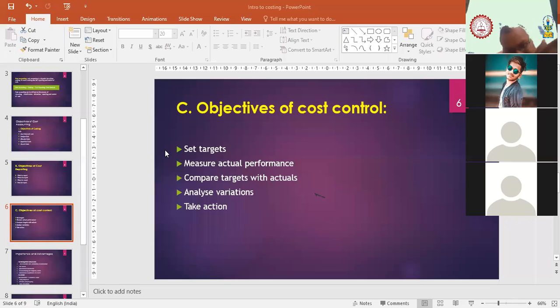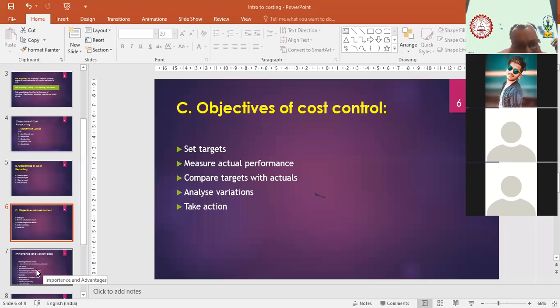So we understood the objectives of cost accounting as well as the reporting part and the objective of cost control. I hope these things are clear to you guys. Objectives are clear, beta. So I move to the next important part, that is cost classification. Yes, sir. I need more time there because it's too lengthy.